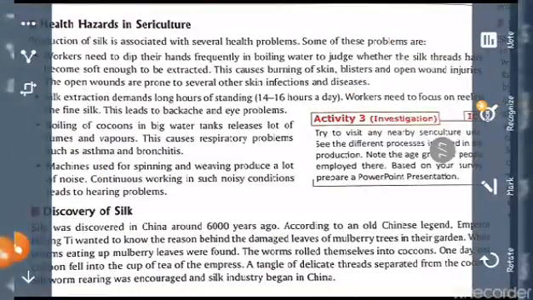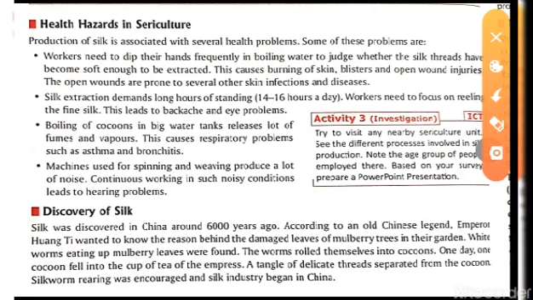So we have read up to this one, how we have seen the process or the production of silk. So here is something about the health hazards of sericulture. That means what are the health hazards that are caused during this process, during this cultivation.